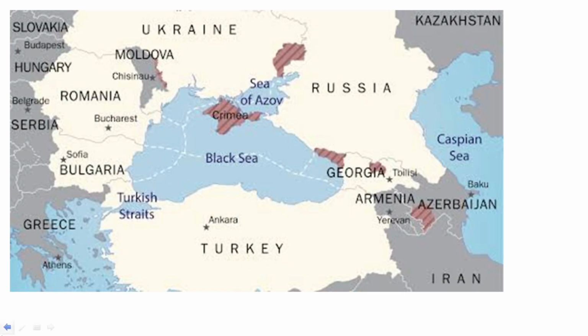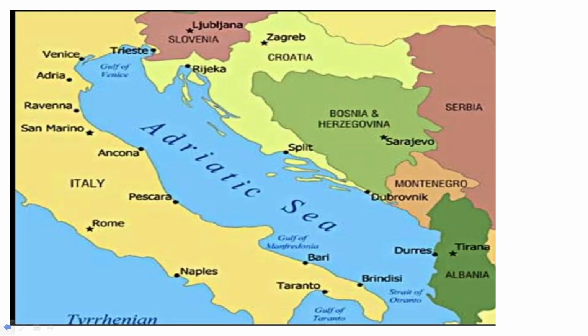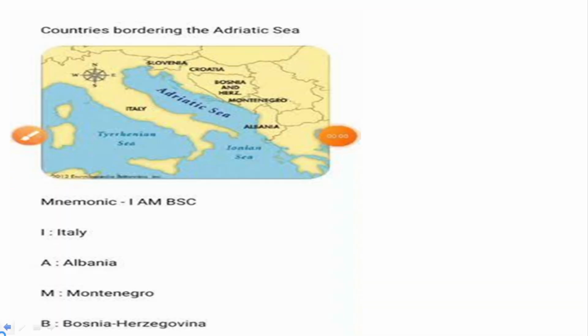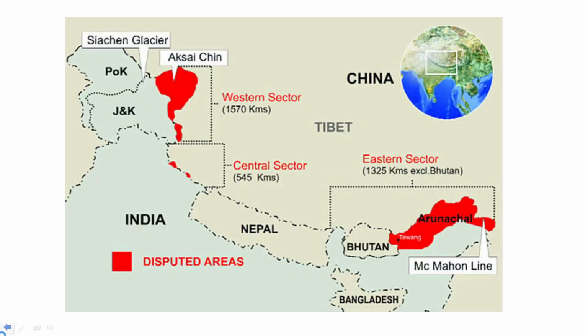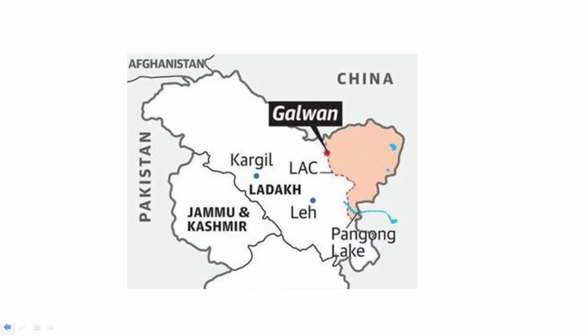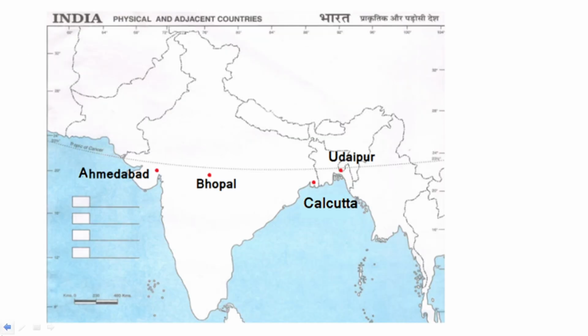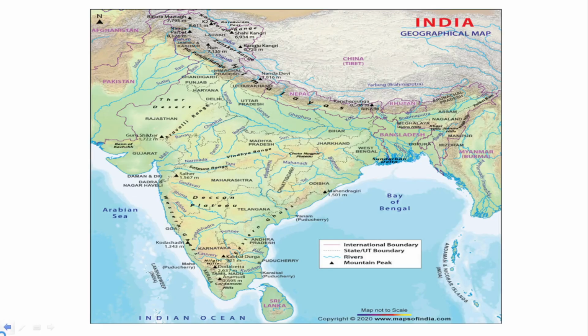ओके, नाउ गाइस, अब हम इंडियन मैपिंग की ओर आएंगे. We have to look at the Indian mapping. Let me show you what we are going to cover in the Indian mapping. Now we have covered the world mapping portion. Okay, we have to now look at the Indian mapping, guys. Let me show you in the next sessions what we are going to cover.